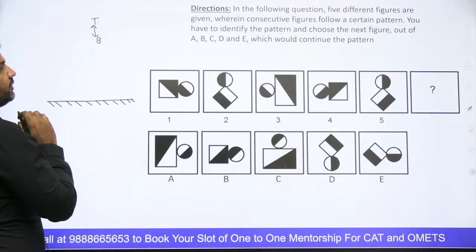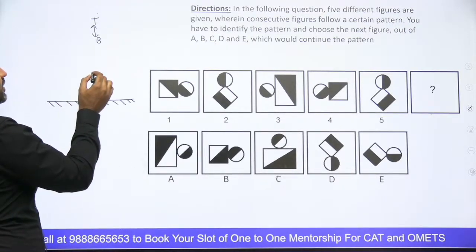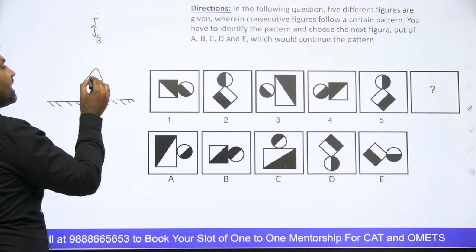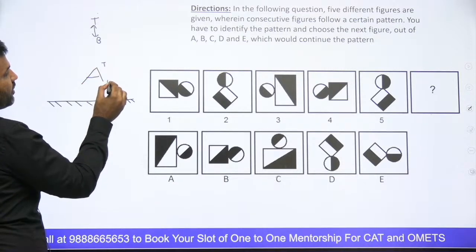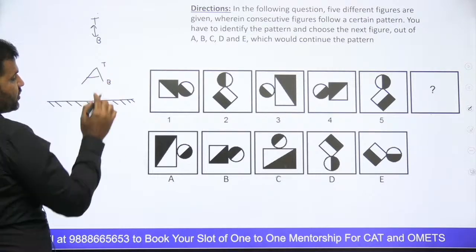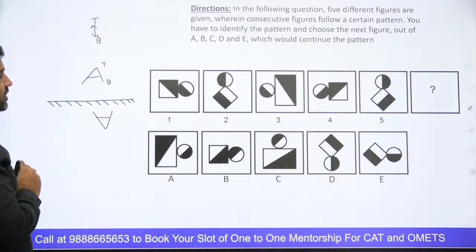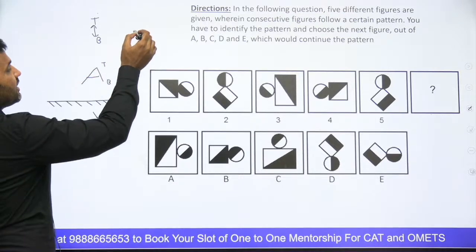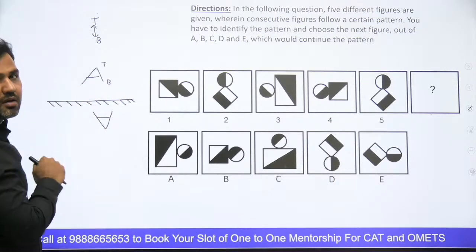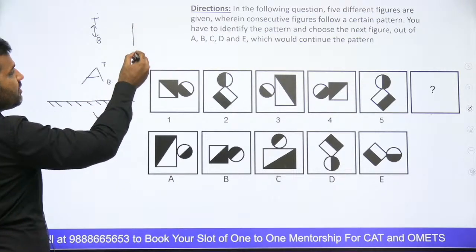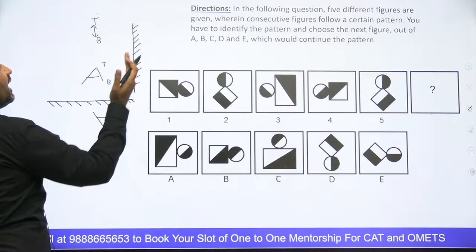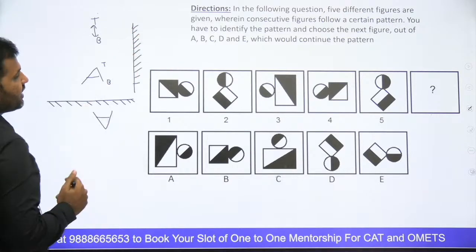If I ask you to find out, let's say, the water image of the letter A. Now this is the top, this is the bottom part of A, right? The water image of this will be like this, right? Bottom becomes top and the top becomes bottom. This is going to be the water image, of any particular letter. Now, when you're looking at the water image, you can see that it's like a horizontal mirror. When you're looking at the mirror image, it's like a vertical mirror, right? So water is nothing but a horizontal mirror, and this normal mirror is a vertical mirror.